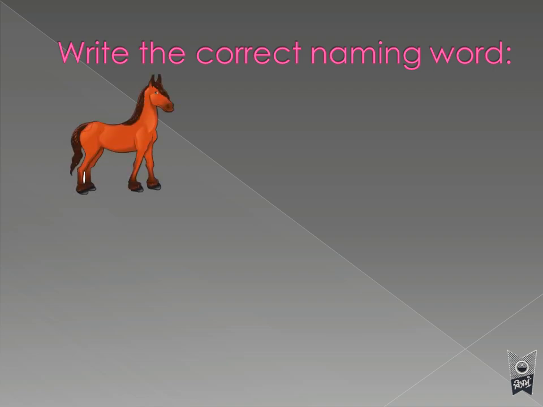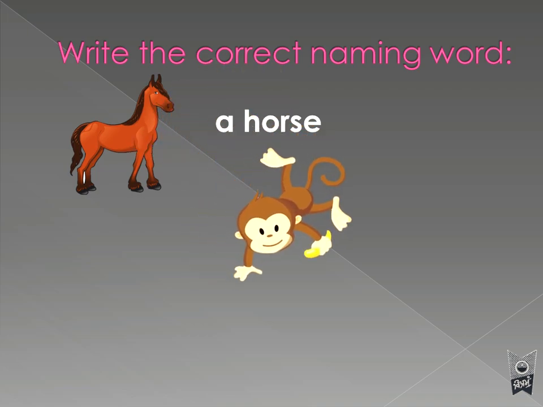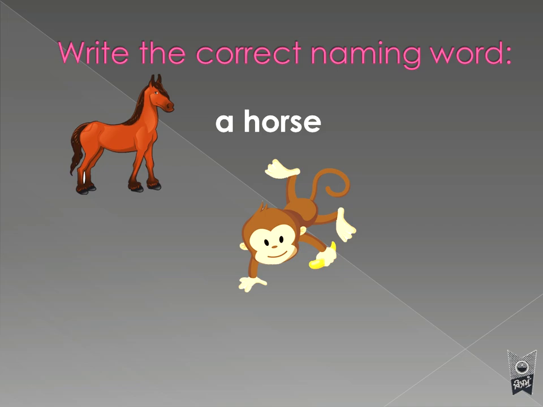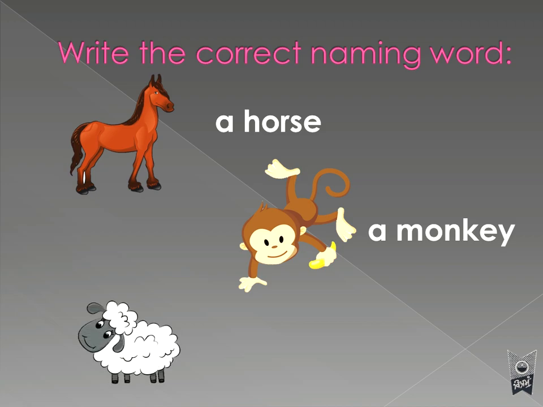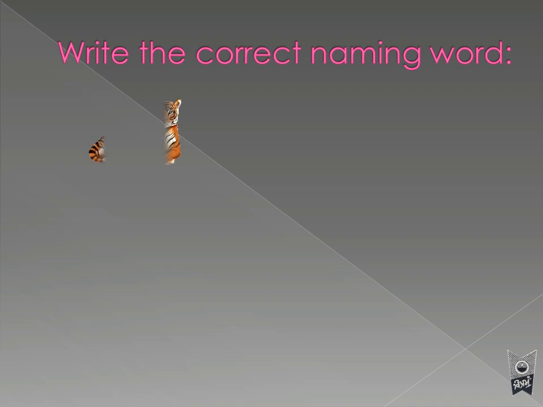What is this? Yes, it is a horse. So horse is the name of this animal. Who is this? Yes, it is a monkey. Monkey is the name of this animal. And which animal is this? A sheep. The sheep is the name of the animal. Okay, one more.